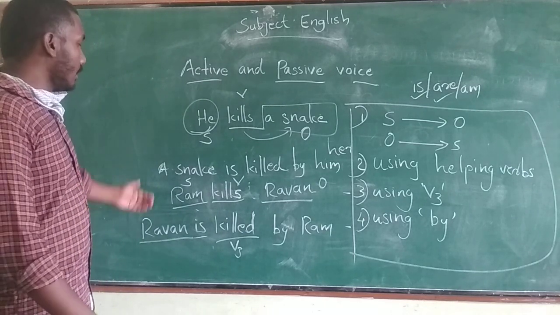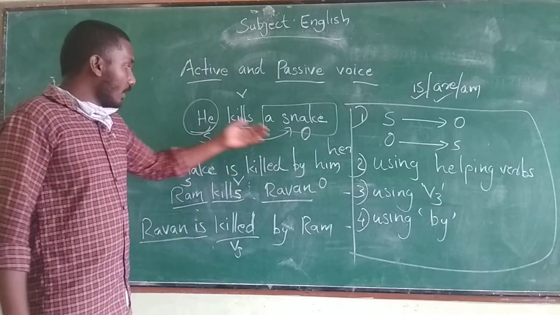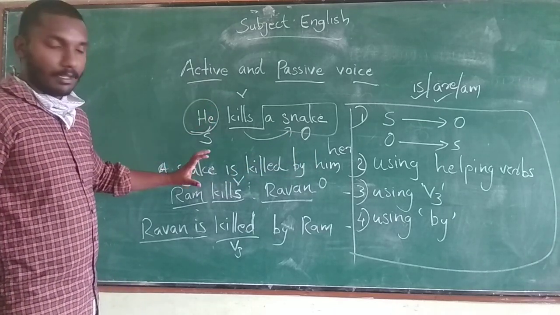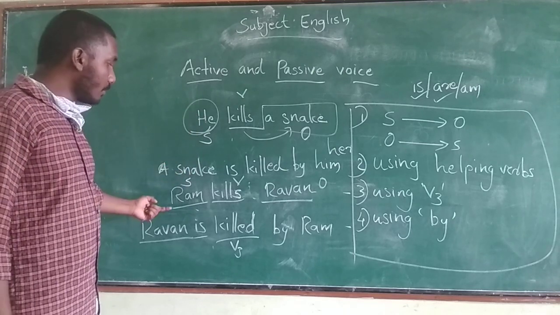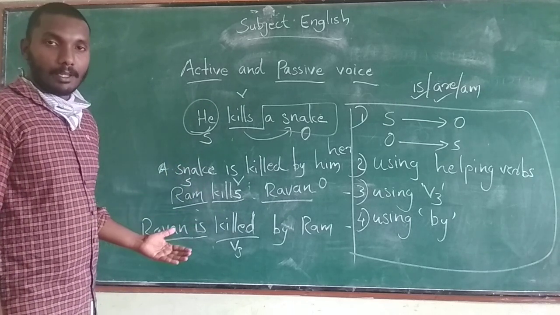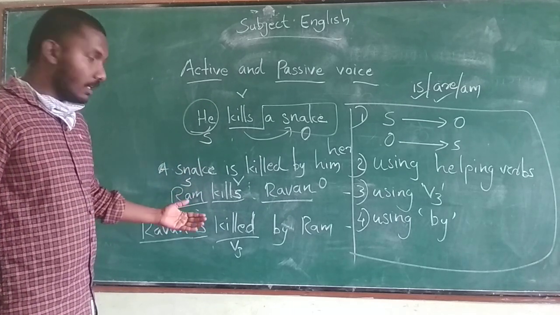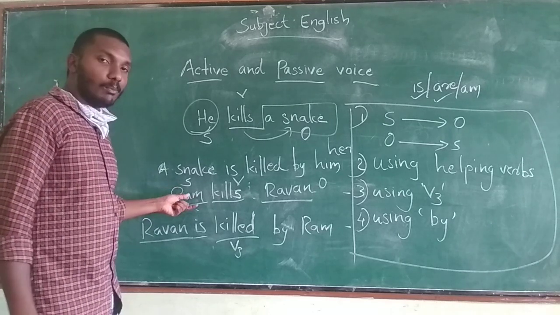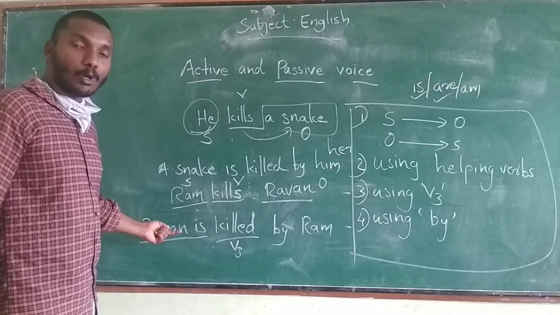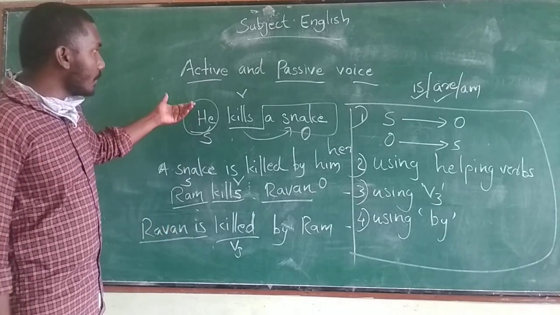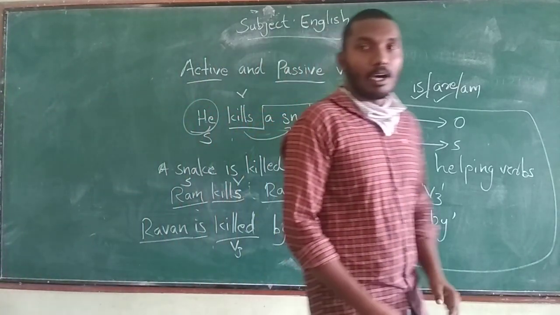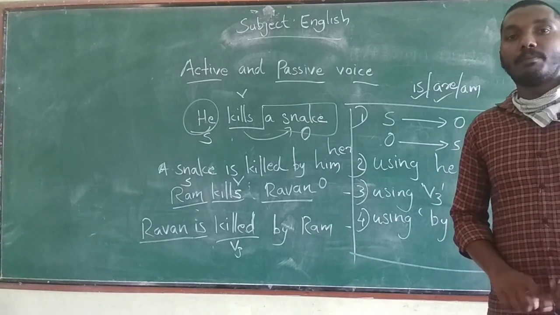See, in the sentence, a snake is killed by him, or he kills a snake. Both of these sentences have the same meaning. Here also, Ram kills Ravan, or Ravan is killed by Ram. Both the sentences have the same meaning, but in the first sentence we are giving more prominence, stress to the subject, and in the second sentence we are giving more prominence to the object. This is the difference between active and passive voice, and these are the rules we have to follow to convert into a passive sentence.